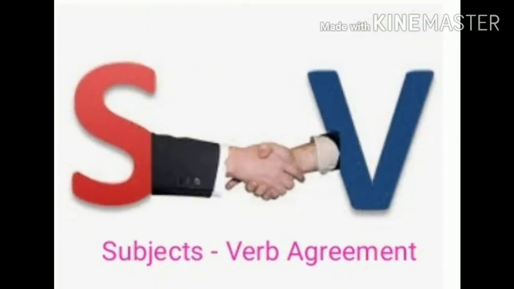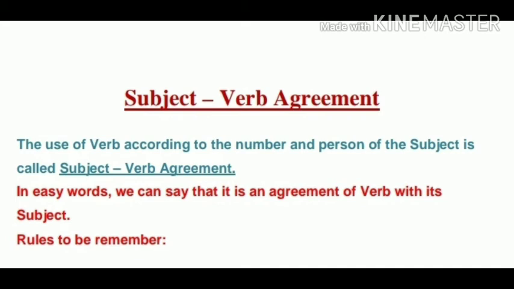Dear students, as you are all watching on the screen, today we are going to start a new grammar topic, that is subject verb agreement. Now the question is, what is subject verb agreement? So the use of verb according to the number and person of the subject is called subject verb agreement. In easy words, we can say that it is an agreement of verb with its subject. When we use the verb with the subject, there are some rules. We have to follow these rules, and in today's class we will discuss these rules.